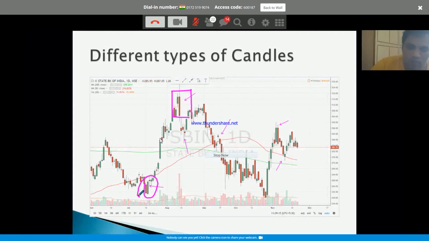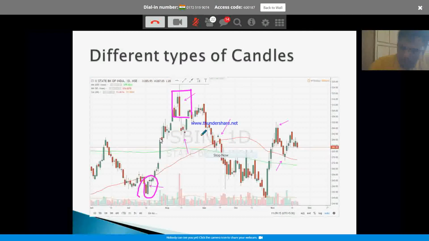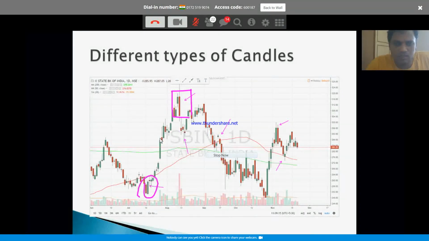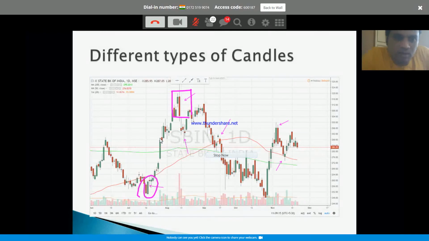Let's assume your viewpoint on State Bank of India is bullish. Let's assume this is a daily chart. What we discussed before, you have to look at the monthly chart and the weekly chart. So you already analyzed the weekly chart, monthly chart, and you are very, very bullish on the State Bank of India. Now you are waiting for an entry.